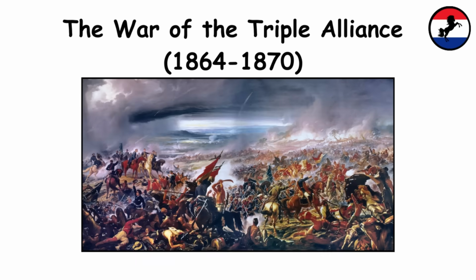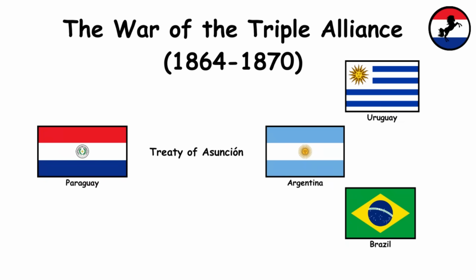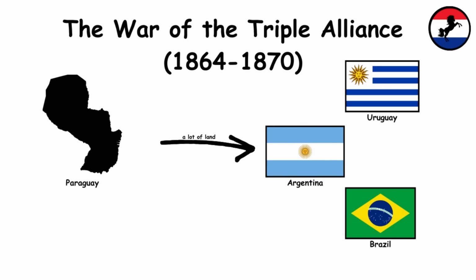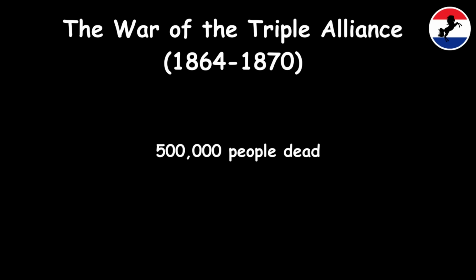The war ended with the defeat of Paraguay and the signing of the Treaty of Asunción in 1870. Paraguay lost significant territory and was forced to pay reparations to the victorious Allies. Over 500,000 people lost their lives during the war.